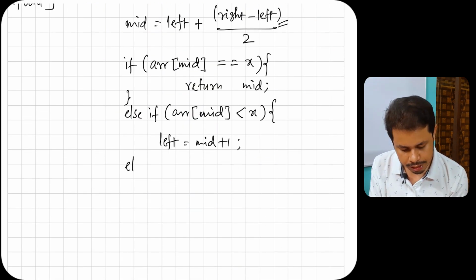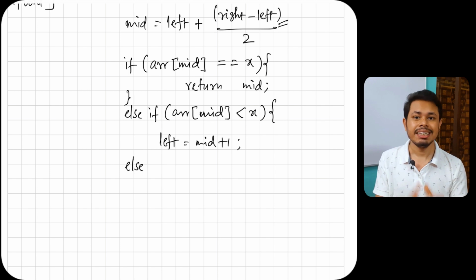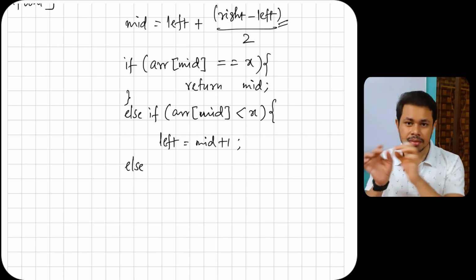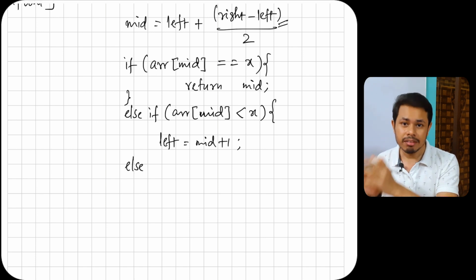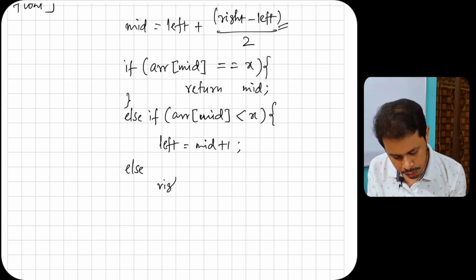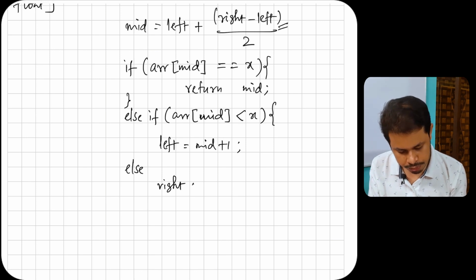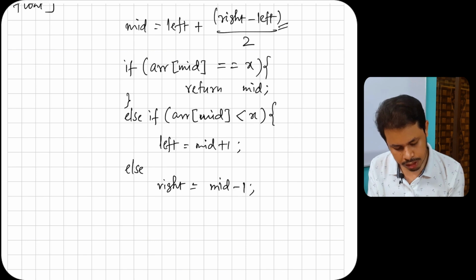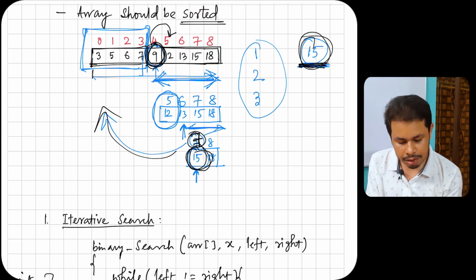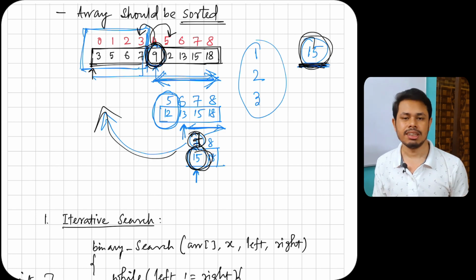Else if our middle element is greater than the required element, else the left pointer would be the same, because we have to go to the left hand side. The left pointer would be the same and the right pointer would be equal to mid minus 1. So if it is in this region, our left pointer is the same, our right pointer should be in that position, right?